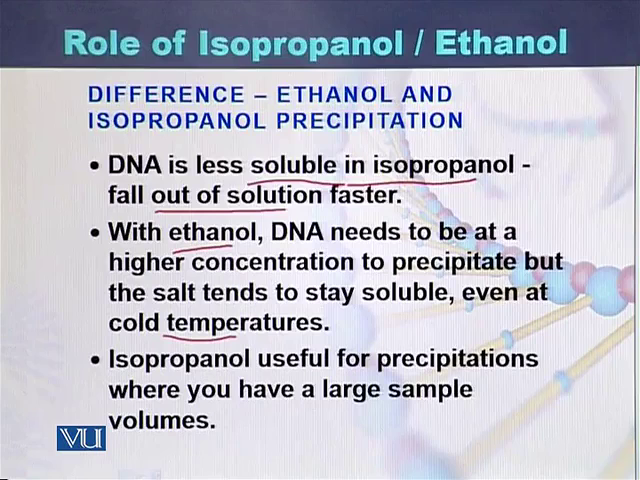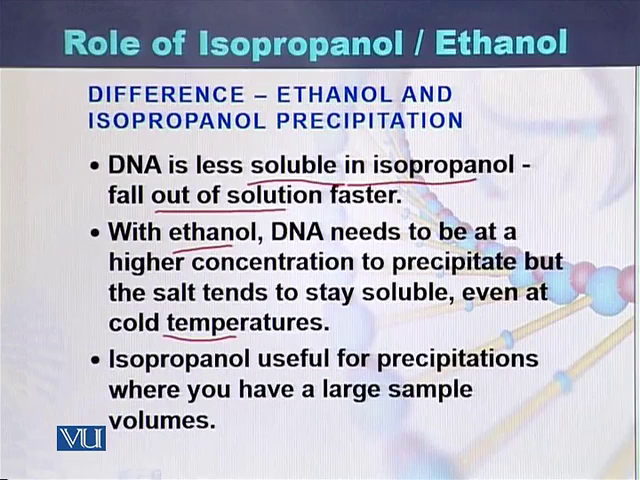So in case of ethanol, the concentration needs to be higher as compared to the volume from which we have to precipitate the DNA. Let's say the volume of the DNA solution from which we have to precipitate is 2 ml, so there should be 4 ml of ethanol. There is also a tendency of the salts to stay soluble when we use ethanol.